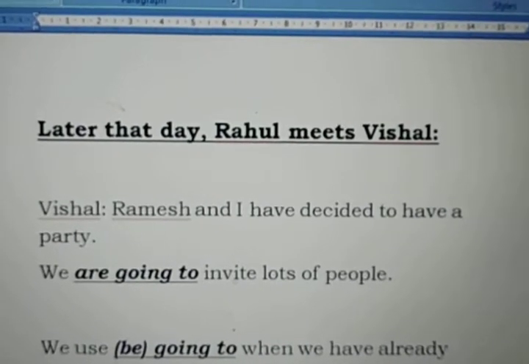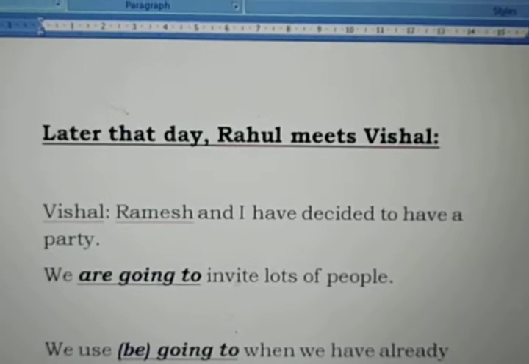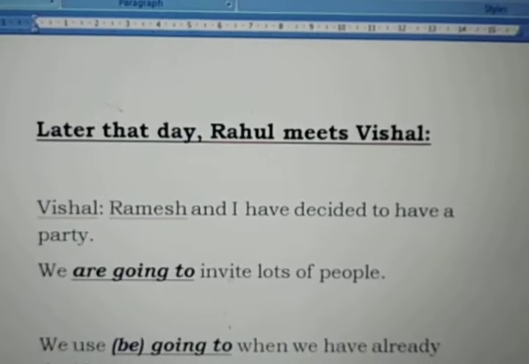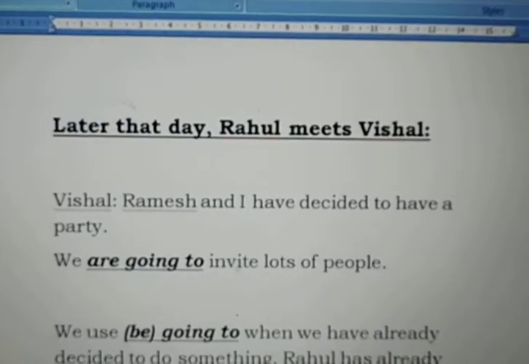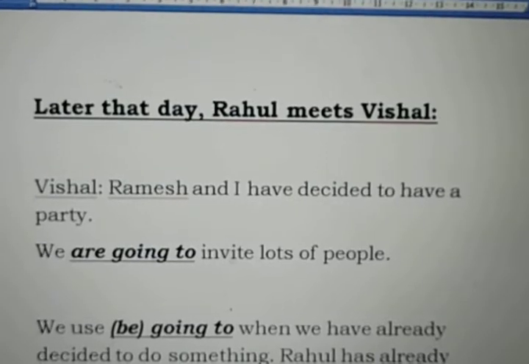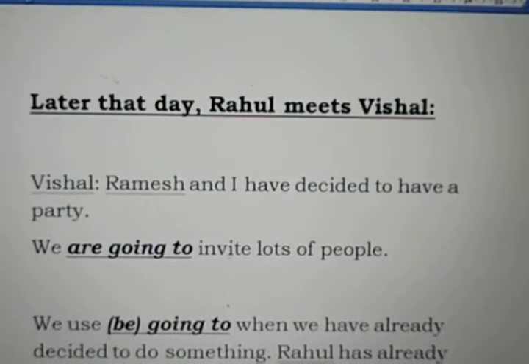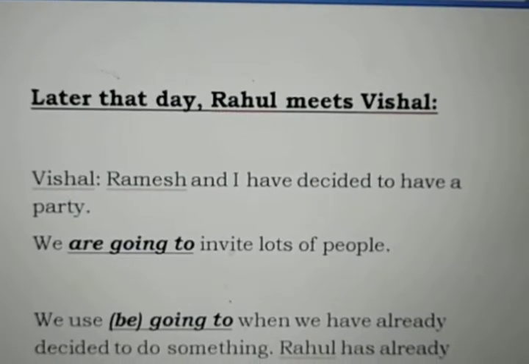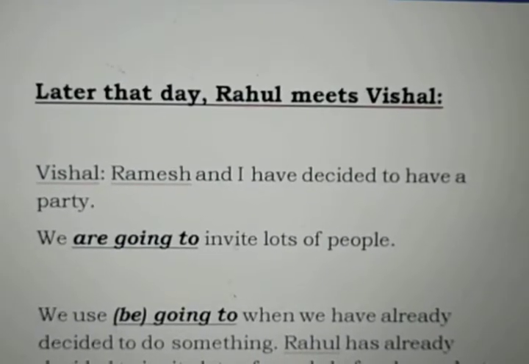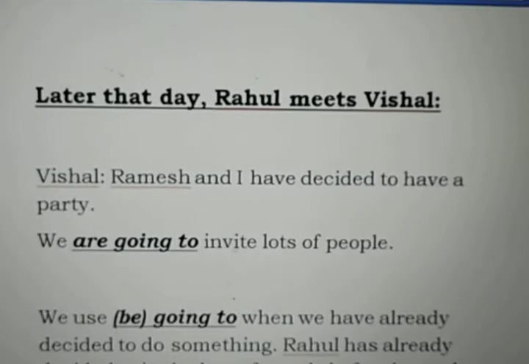And we are going to invite lots of people. Earlier we said we will invite lots of people, because at that time the plan of the party was not already arranged. But now later in the day, when Rahul meets Vishal and tells him the plan, the plan has already been decided, and they have decided to invite lots of people.